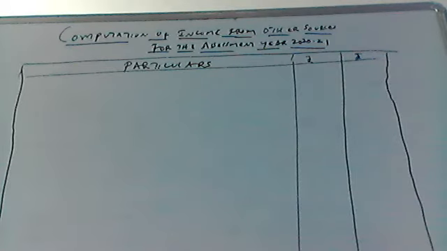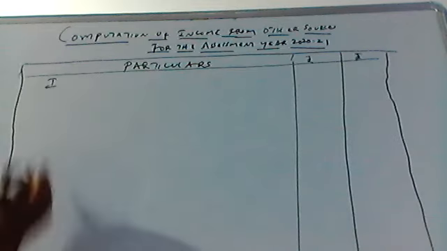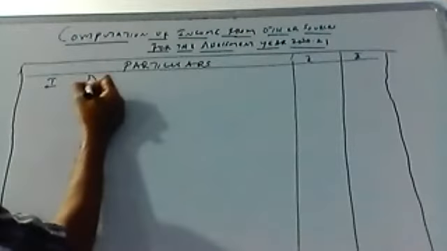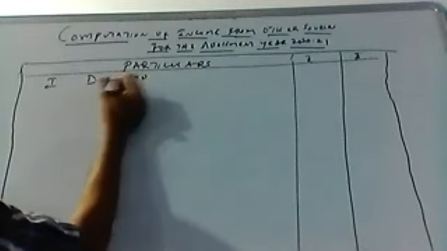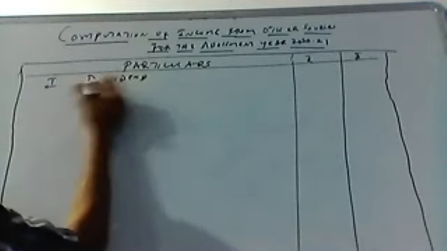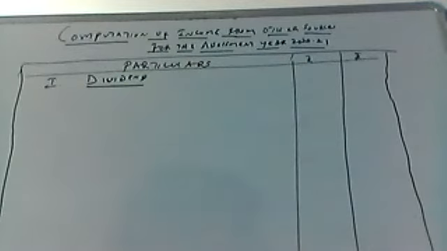Now in the problem, first is given dividend income. I explained to you in the last class, any dividend from Indian company is exempted. But here, A Limited is a foreign company. That is not exempted, that is taxable.